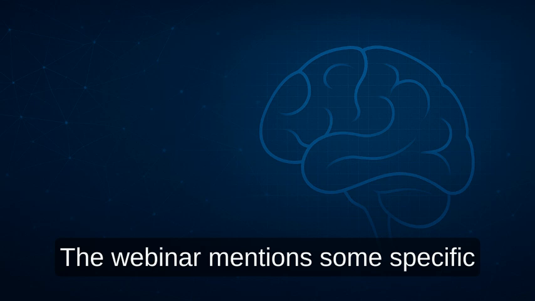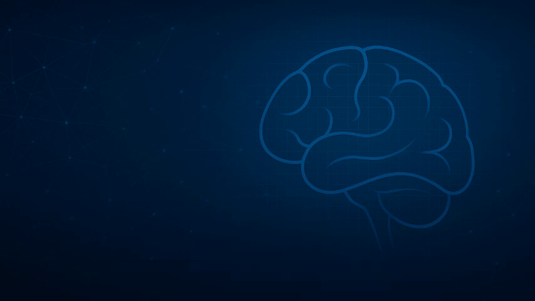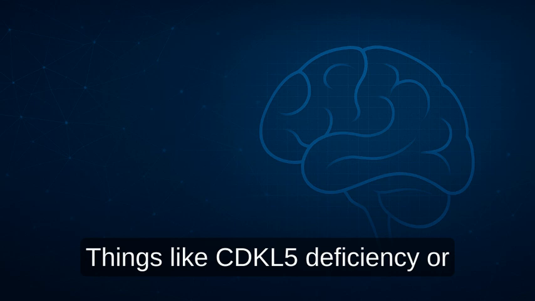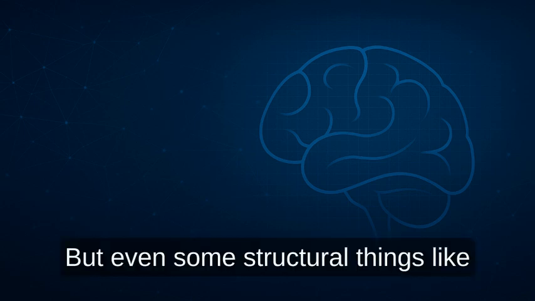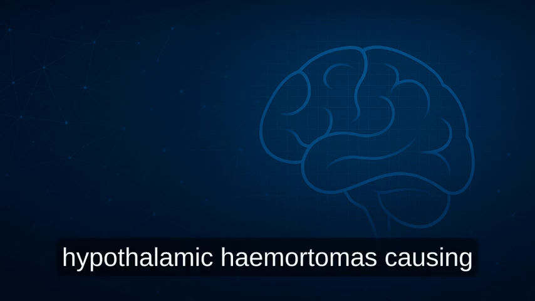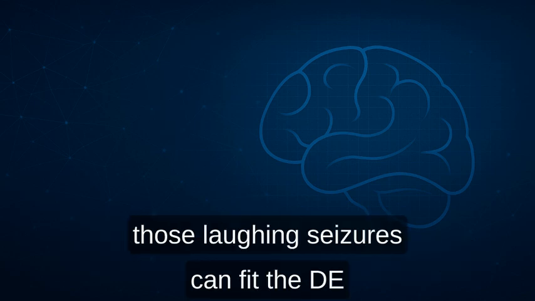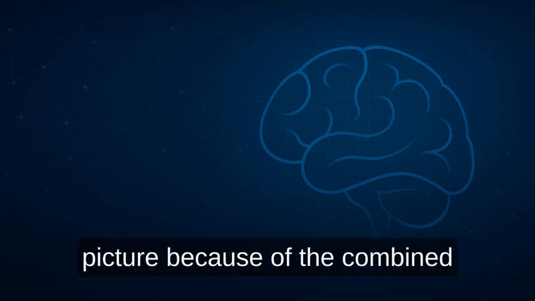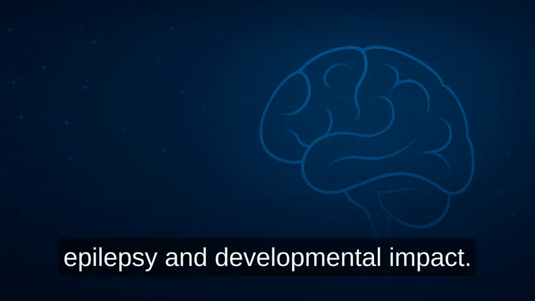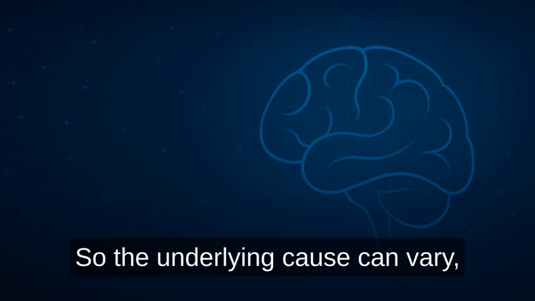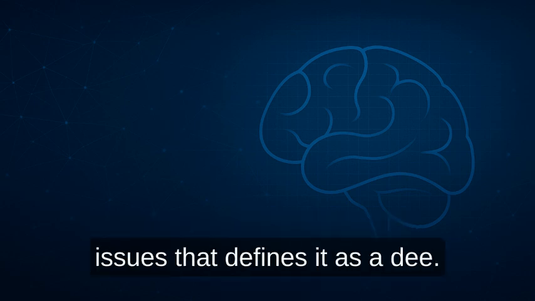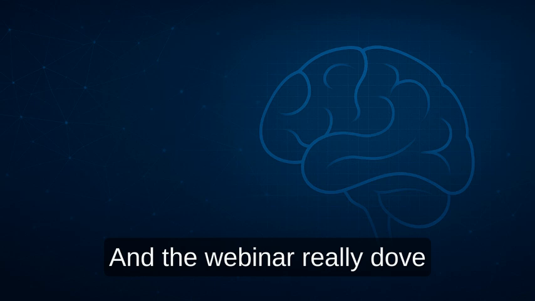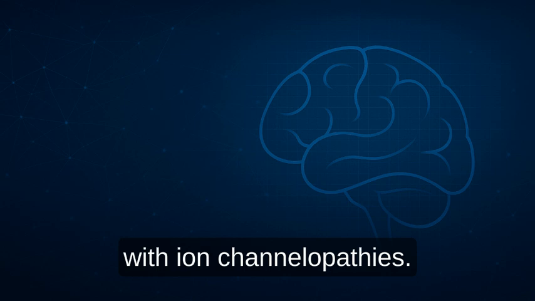The webinar mentions some specific examples of conditions that can be DEEs, even with a single cause. Absolutely. Things like CDKL5 deficiency or PCDH19-related epilepsy, those are single-gene DEEs. But even some structural things like hypothalamic hamartomas causing those laughing seizures, gelastic seizures, can fit the DEE picture because of the combined epilepsy and developmental impact. So the underlying cause can vary, but it's the clinical picture, the severe epilepsy plus the developmental issues, that defines it as a DEE. Exactly. And the webinar really dove into some specific types, starting with ion channelopathies.